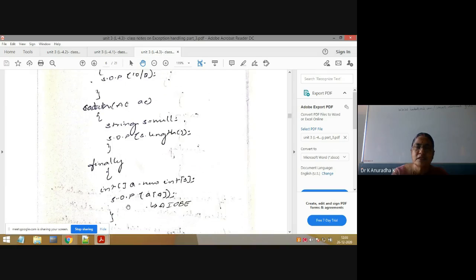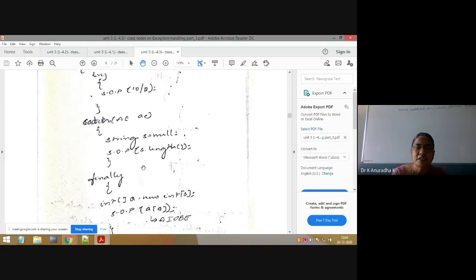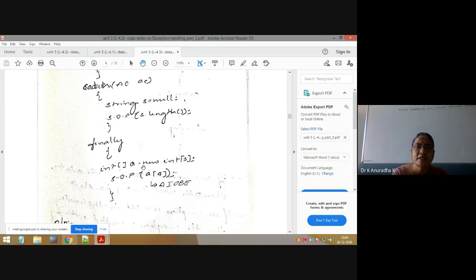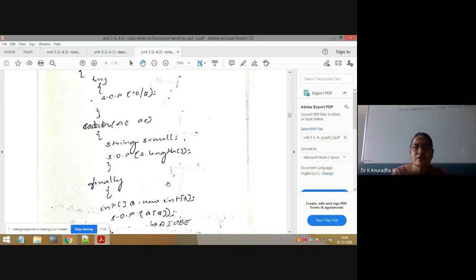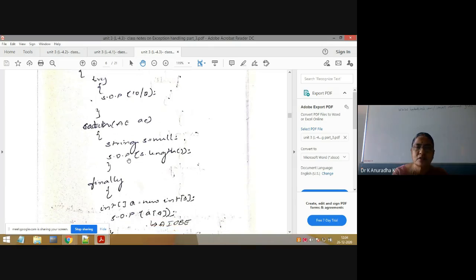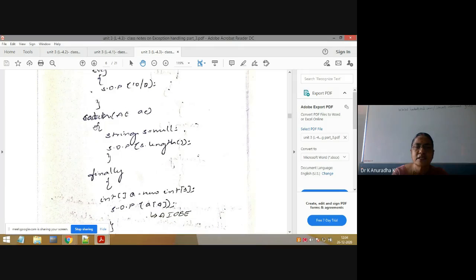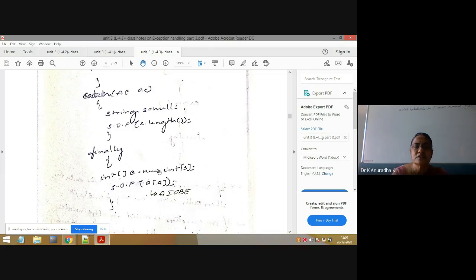That's why here this is the matching catch block. From this it will go to this catch block and it will execute this one. Whether exception is raised or not, handled or not, the finally block is executed. So this is executed. Now what will be the output for this program? Because here all the three blocks are executed. In the try block, this is arithmetic exception, so it will go to the matching catch block and execute this catch block also. Whether exception is raised or not, handled or not, the finally block is always executed. That's why this is also executed.